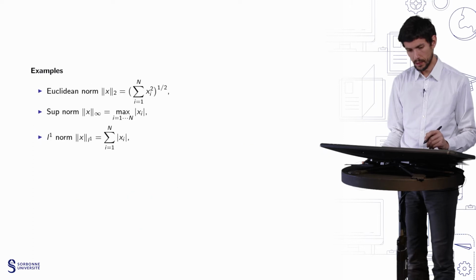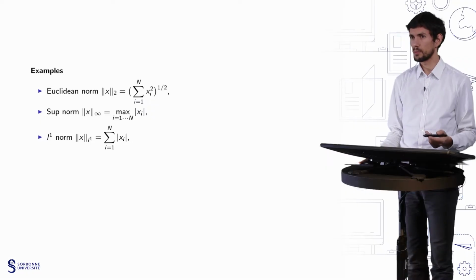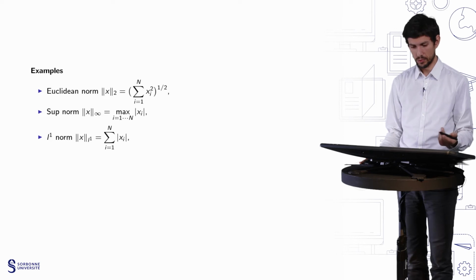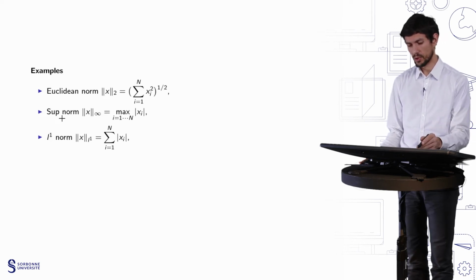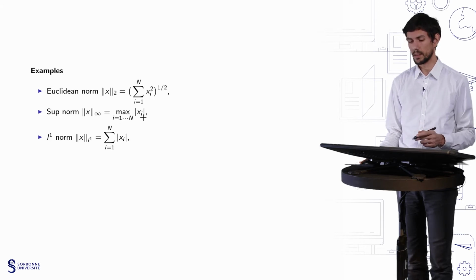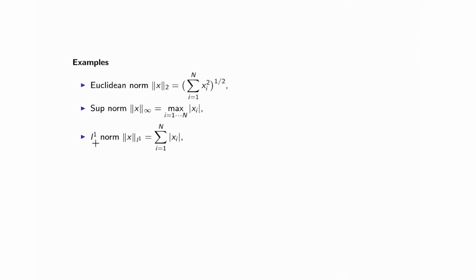Okay, so for examples of basic norms on Rn, you have the Euclidean norm, which is the most important one. It is associated, of course, to a scalar product. But there are some other norms. For example, the sup norm, which is the max of the absolute value of the xi, and the L1 norm, which is the sum of the absolute values of the xi.